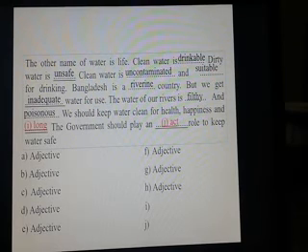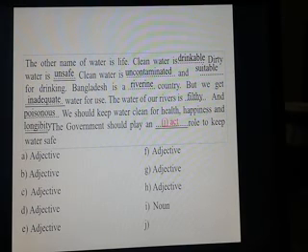You must transform long into a noun. What is the noun form of long? It is longevity. Use longevity in the place of long.